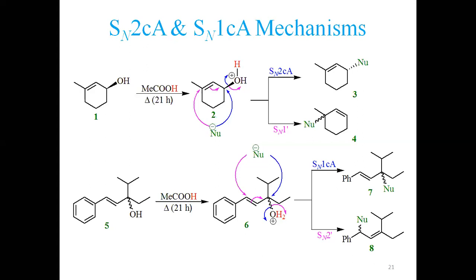All right. So I hope this is clear. The SN2' and SN1' will be clear. These are simple SN2 and SN1 reactions. But keeping this in mind, it doesn't mean that in all cases, if you have a double bond next to this, then it shall be SN2' or SN1'.